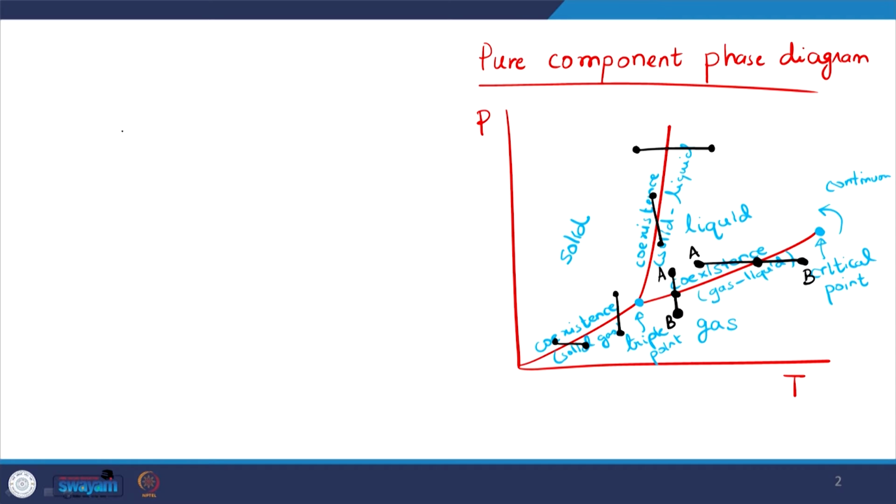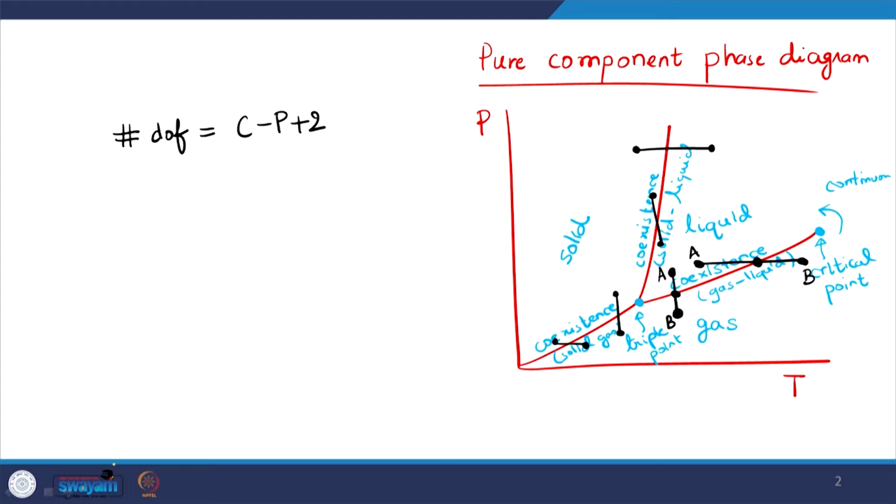So what the Gibbs phase rule tells me is that the number of DOF, that is the number of degrees of freedom, is given as C minus P plus 2. Let us see what it means at different parts in the phase diagram. Let us first look at points which are located inside one of those phases. Let us say if the points are right here, I am in a solid phase. If the points are right here, then I am in a liquid phase. If the points are right here, I am in a gas phase.